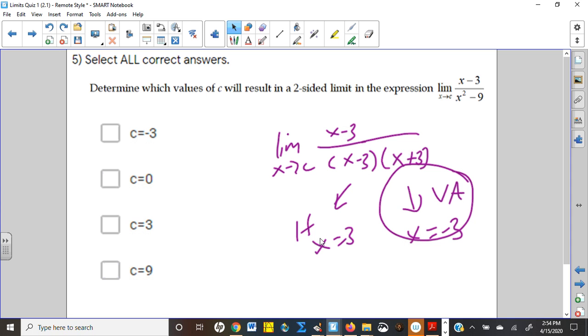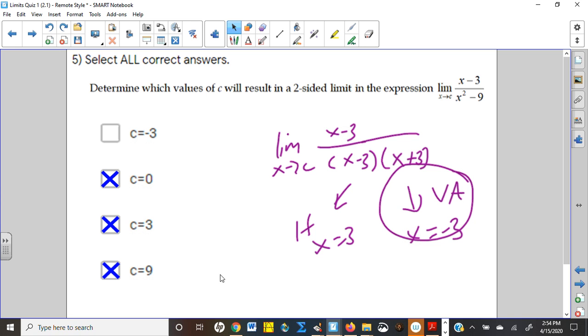However, at holes, as we just saw in the last problem, we're coming into the same height, regardless of whether there's a point there or not. So definitely 3 is going to work. Now, what we learned in Unit 1 about rational functions is they are continuous and defined everywhere except at the zeros in the denominator. And the only zeros in the denominator were 3 and negative 3. And so these other two numbers, 0 and 9, are absolutely going to work. I mean, those are going to be fine.